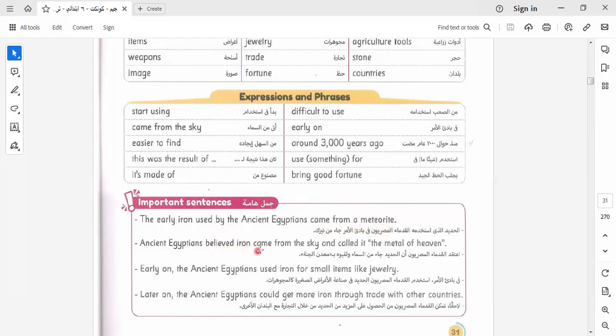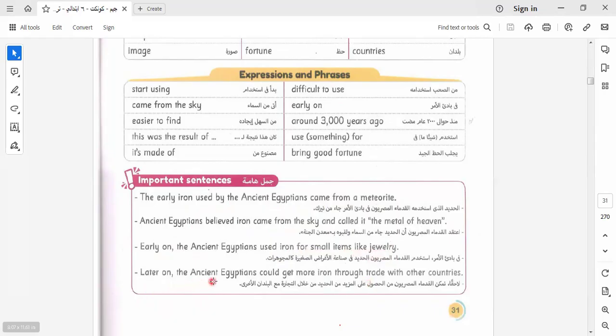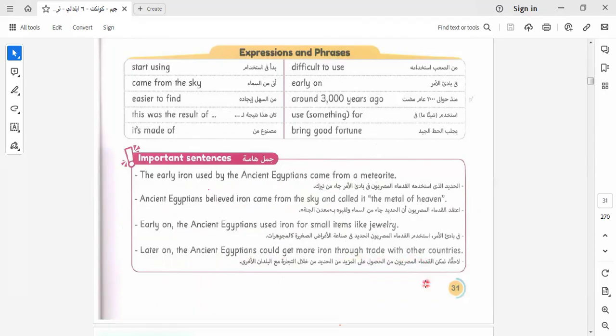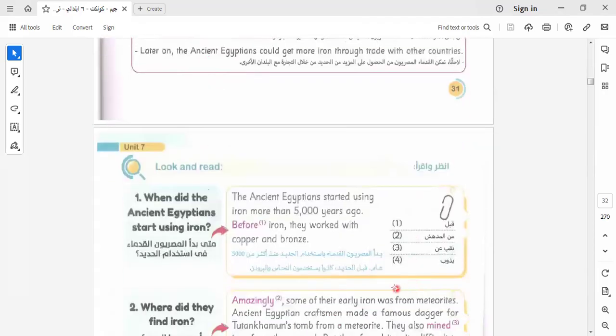Ancient Egyptians believed iron came from the sky and called it the metal of heaven. Early on, the ancient Egyptians used iron for small items like jewelry. Later on, the ancient Egyptians could get more iron through trade with other countries. Let's read